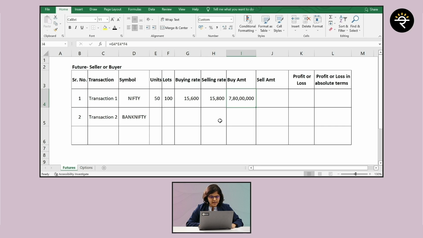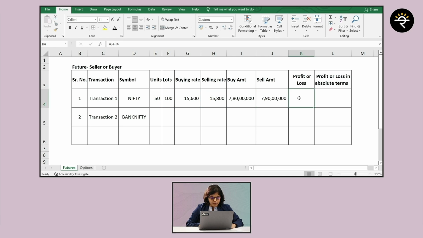Buying amount, how have I calculated that? I've calculated that 15,600, which was the buying rate, multiplied by lot size, multiplied by units, right? So that is the buying amount. Now how do we go ahead with the selling amount? Very simple again, selling amount is the selling rate, multiplied by lots, multiplied by units.